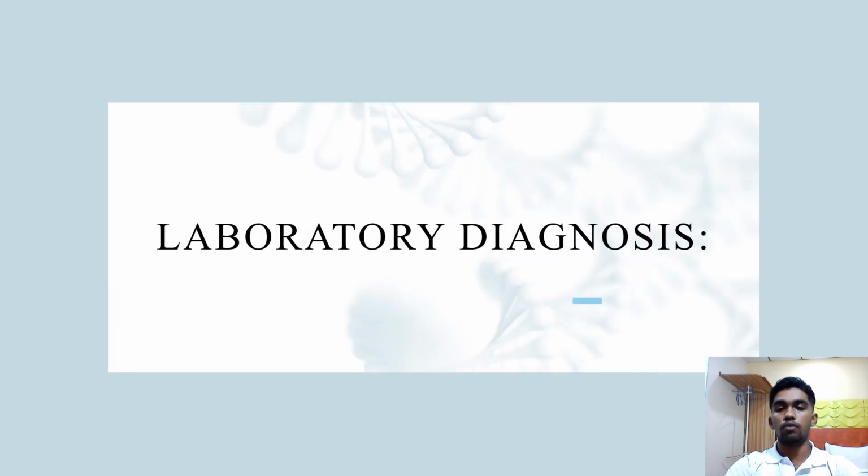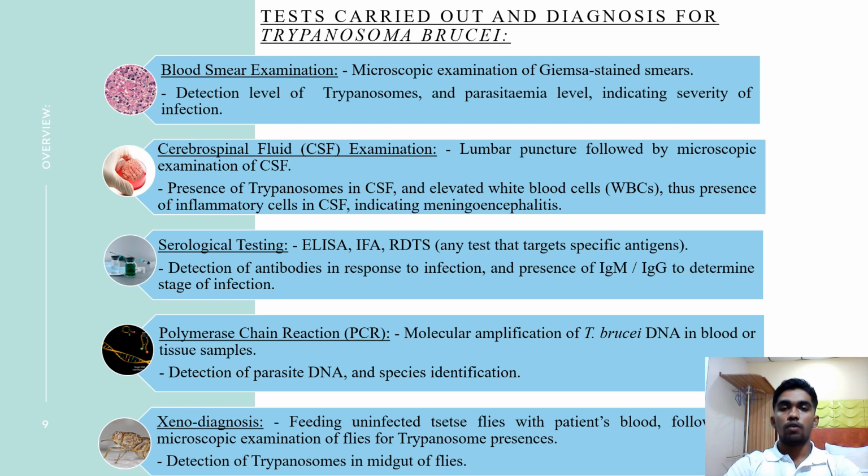Moving on to some laboratory diagnosis. Now the tests carried out and diagnosis for Trypanosoma brucei. So the first test being blood smear examination. Microscopic examination of Giemsa stained smears, and its diagnosis is that it detects the level of trypanosomes and the parasitemia level, which indicates the severity of the infection.